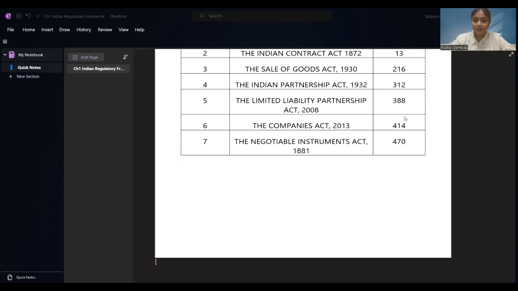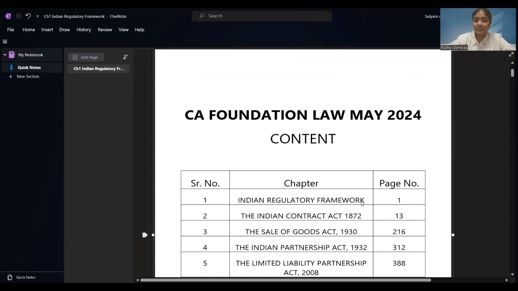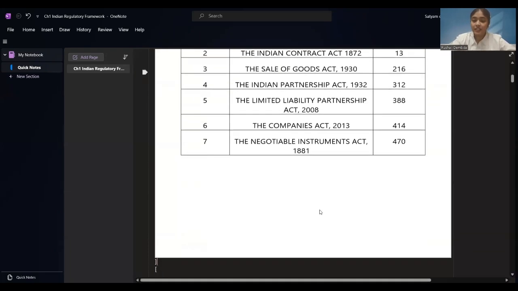So this is our syllabus for today, which we are going to discuss in CA Foundation Law. This is the content which we have in our CA Foundation Law module. We have 7 chapters over here, starting with the chapter Indian Regulatory Framework. Next, we have Indian Contract Act 1872, and then we have Sale of Goods Act 1930, Indian Partnership Act, a chapter associated with it, that is the Limited Liability Partnership Act 2008, and the Companies Act, this is the 6th chapter, and the Negotiable Instruments Act 1881 is our last chapter for this curriculum.